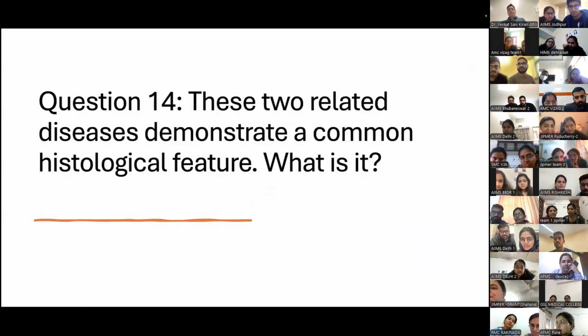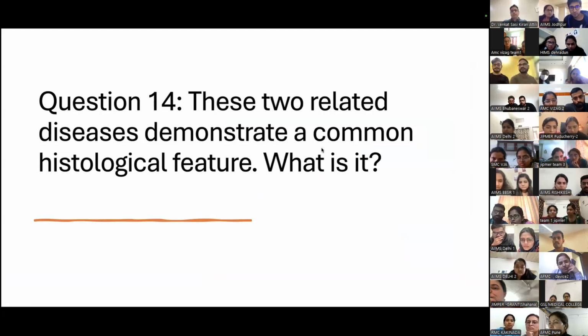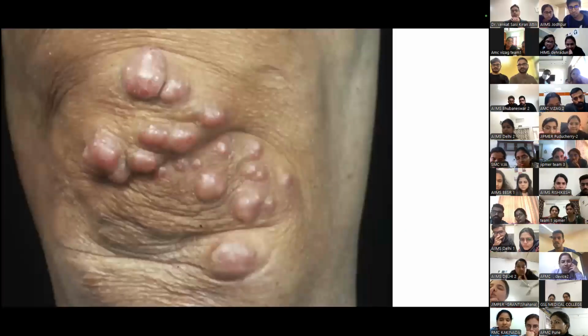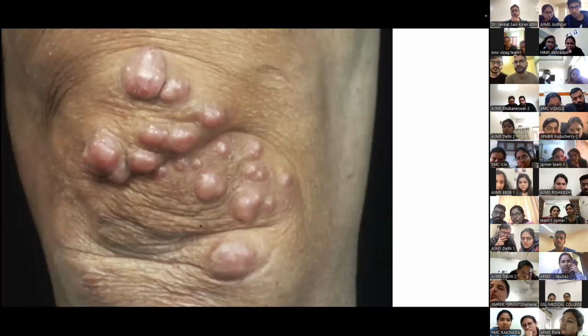All right. Now, question number 4, 6 more to go. These 2 related diseases demonstrate a common histological feature. What is it? So the 2 diseases are related, and they're related by this common histological feature. What is the histological feature? This is very easy. I'm not going to dwell much on this. So look at the question, look at the images very quickly. That's image number 1. First disease.